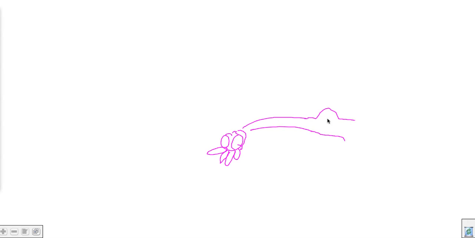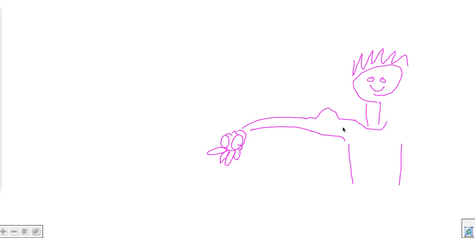Maybe this is a bicep or something. Here's a head, some eyes, a little hair. My 5-year-old daughter could do this better than me. Anyways, let's say that you throw that baseball up in the air.